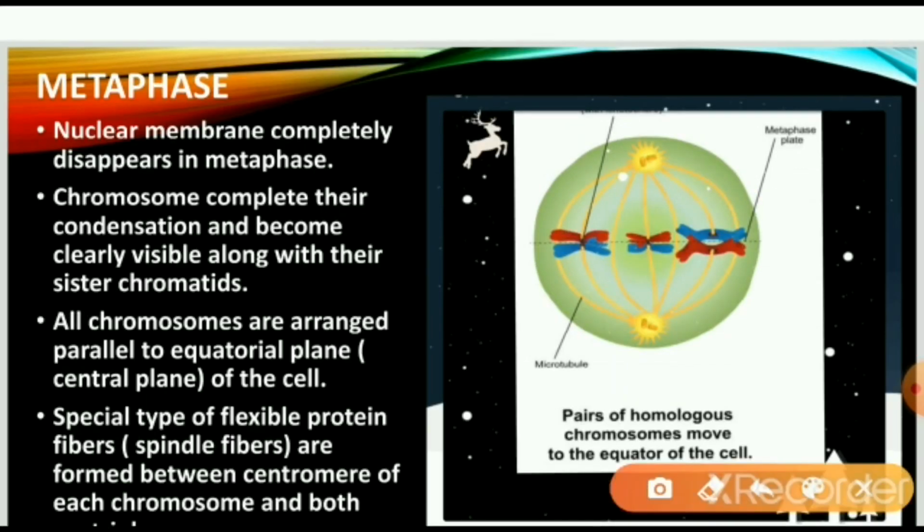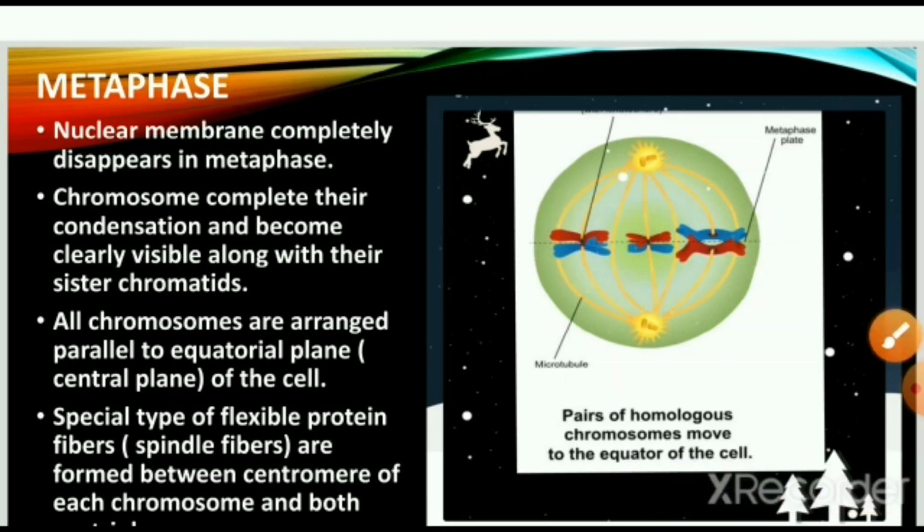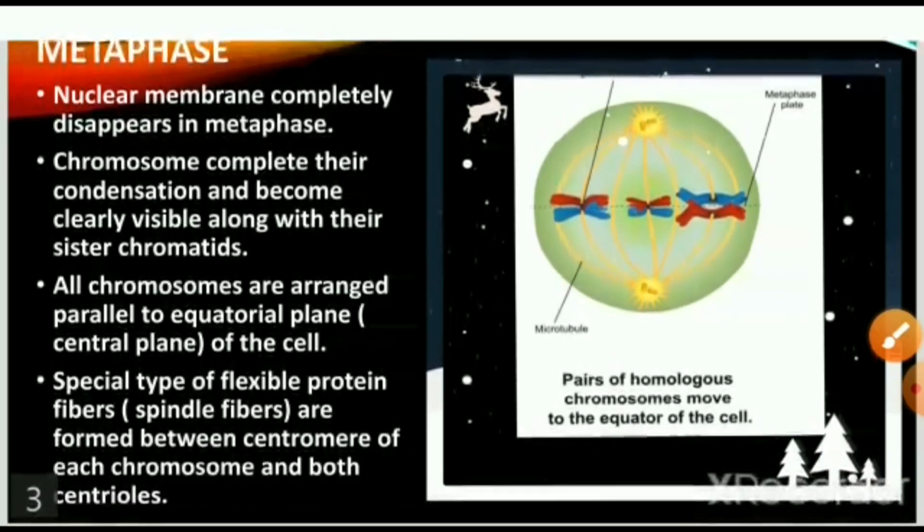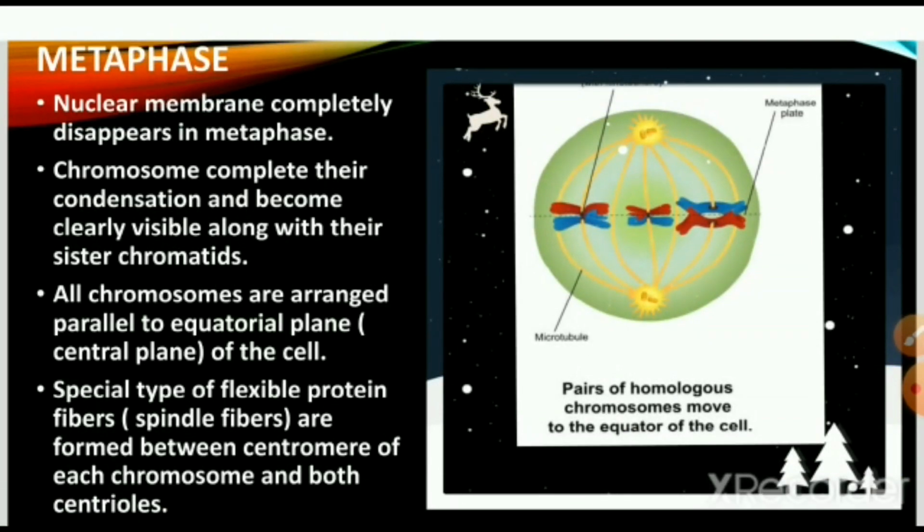Again, with the help of the figure, you'll see that meta means middle, so all the chromosomes have come towards the equator of the cell. Then the nuclear membrane completely disappears. Chromosomes complete their condensation and become clearly visible along with their sister chromatids. All chromosomes are arranged parallel to the equatorial plane, the central plane of the cell. Spindle fibers are formed between the centromere of each chromosome and both centrioles.